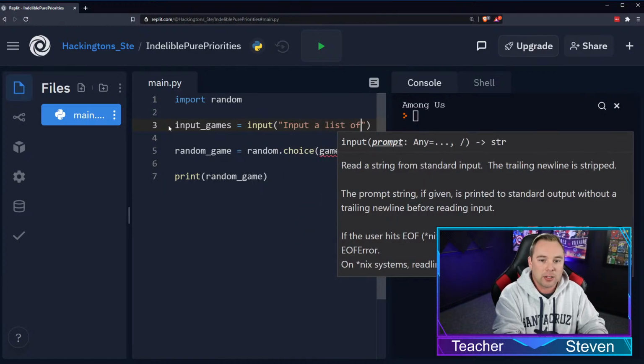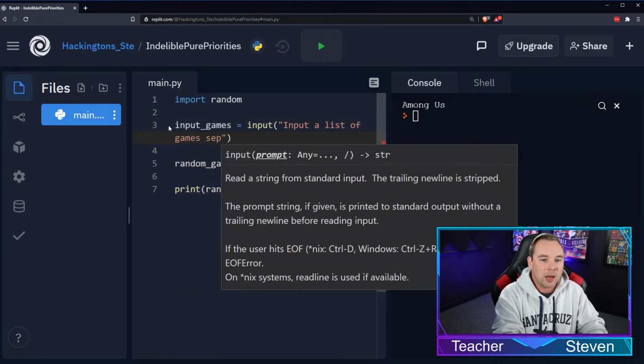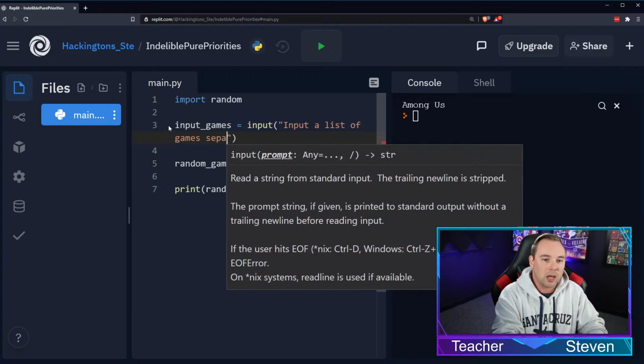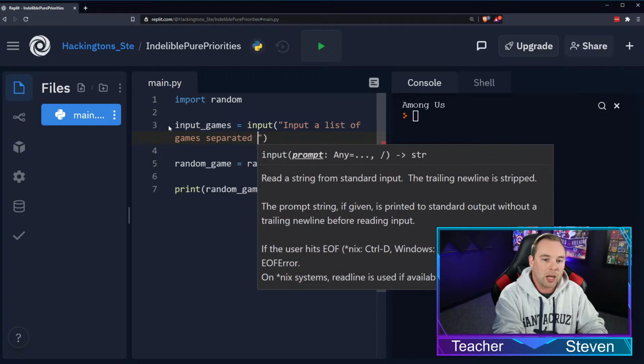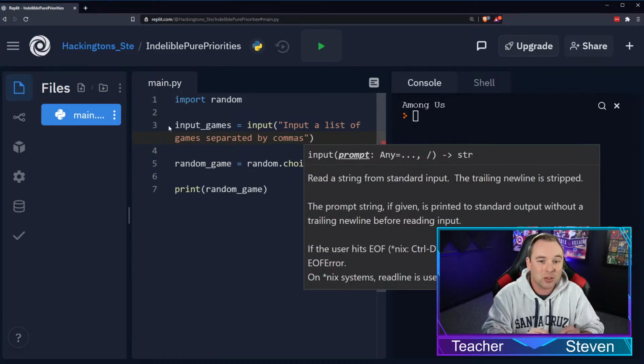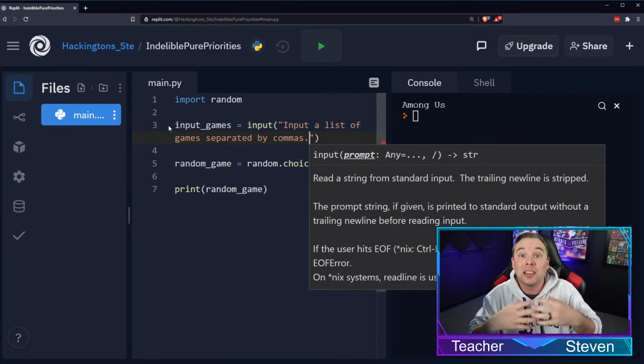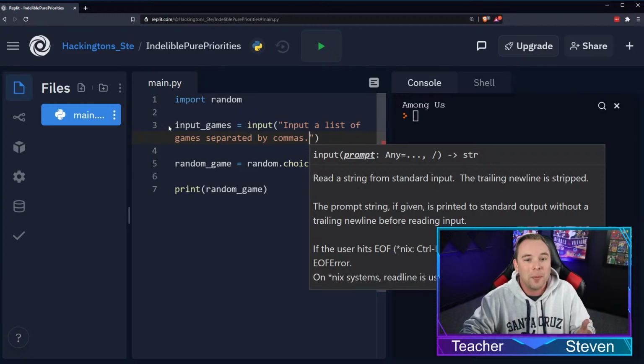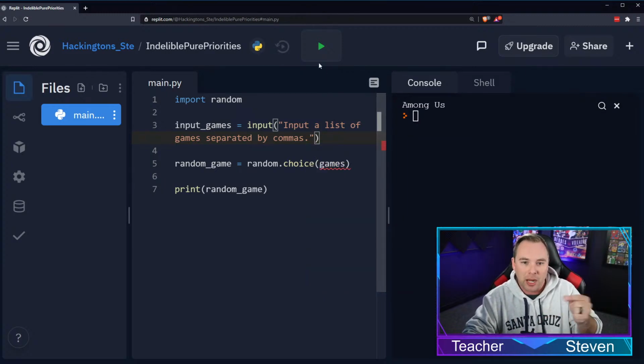Input a list of games separated by commas. So this tells the user, go ahead and enter in a list of all of the games that you want to choose from, but make sure you separate it by commas.